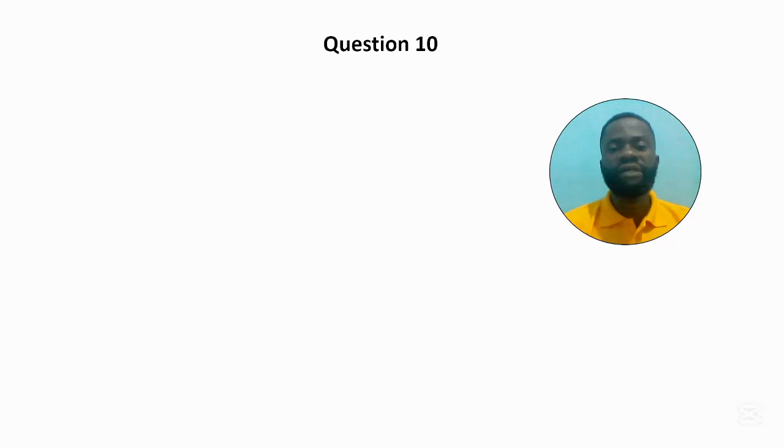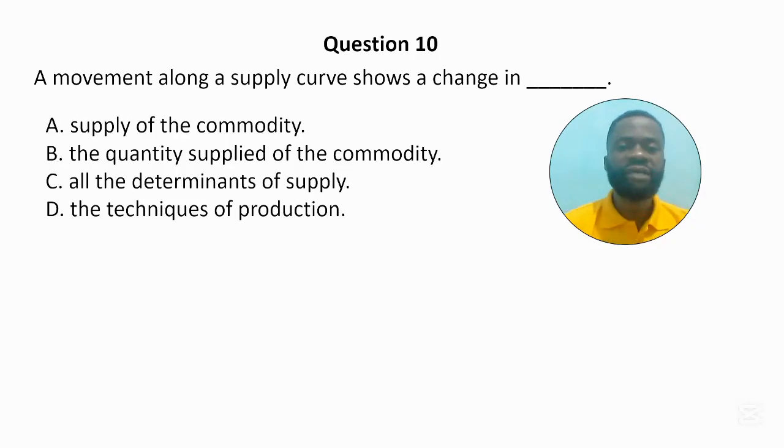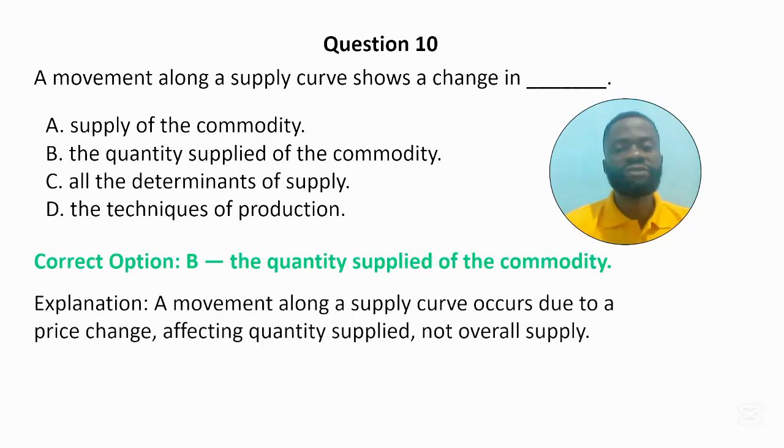Question 10. A movement along a supply curve shows a change in dash. A. Supply of the commodity. B. The quantity supplied of the commodity. C. All the determinants of supply. And D. The techniques of production. The correct answer to the question is option B, the quantity supplied of the commodity.